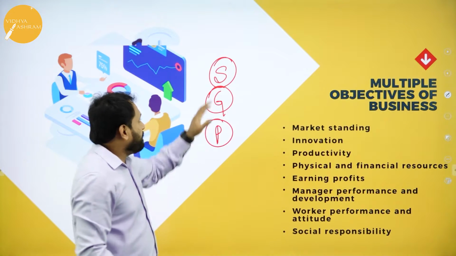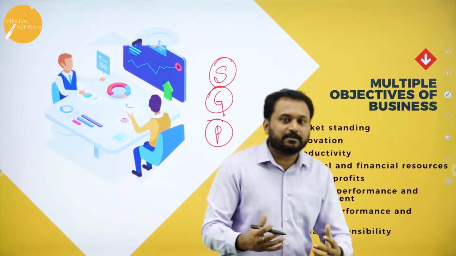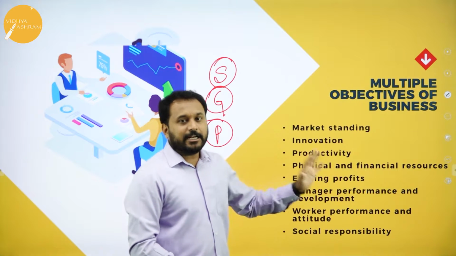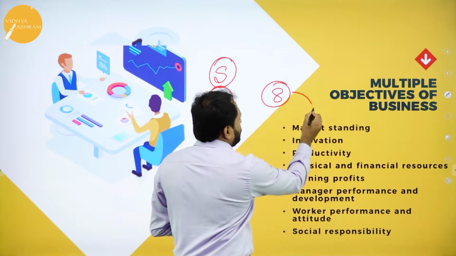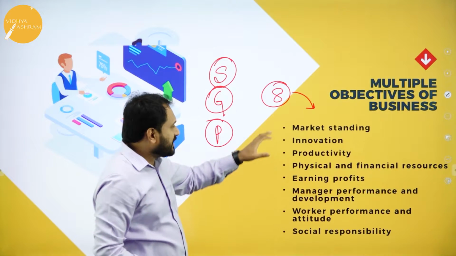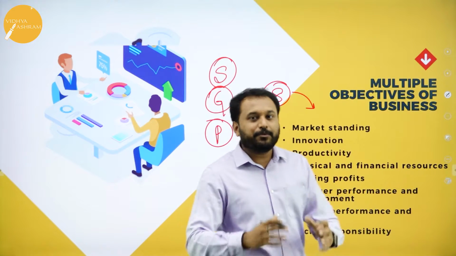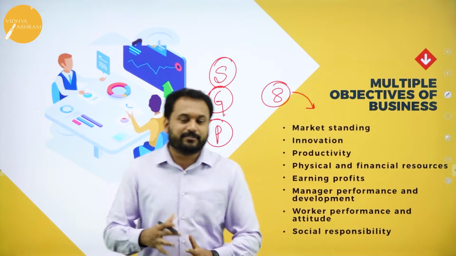But still, apart from these things, there are a few other objectives, which we term the multiple objectives of business. It is an 8-mark question. How many marks? You will get 8 marks if you go with this. If you just write the headings, you will get 3 marks. But I'll tell you students, when we can get 8 out of 8, why are we happy with 3 out of 8?